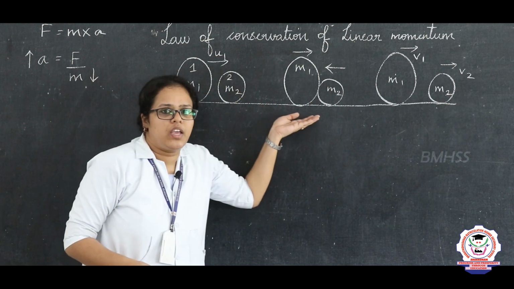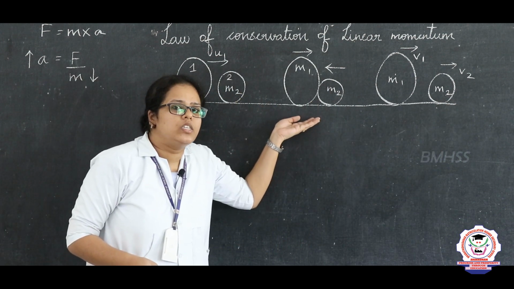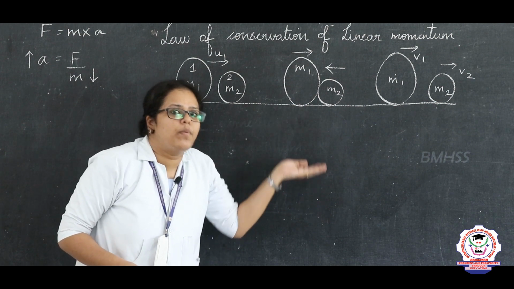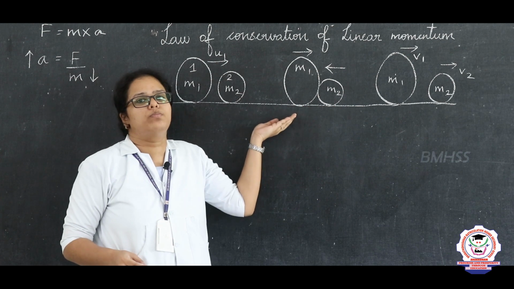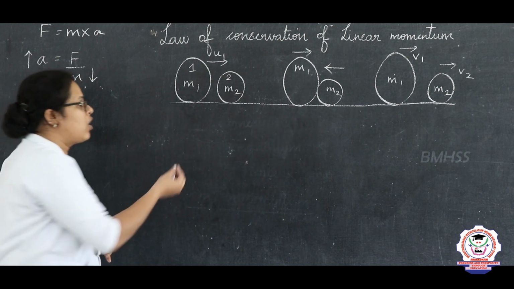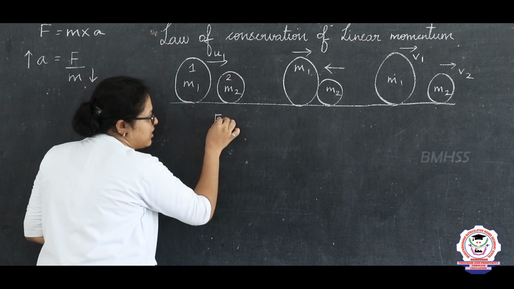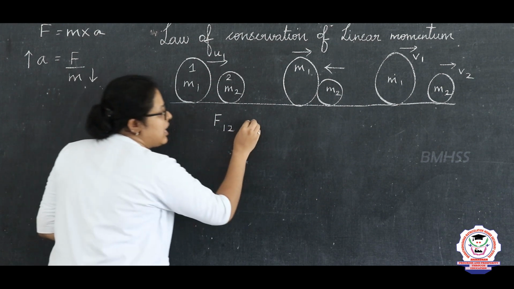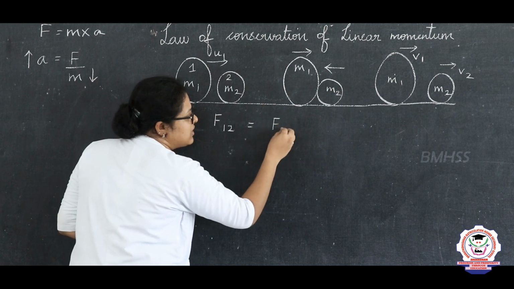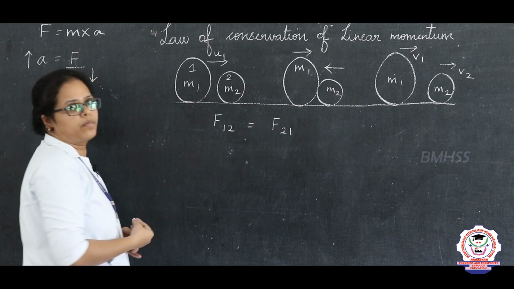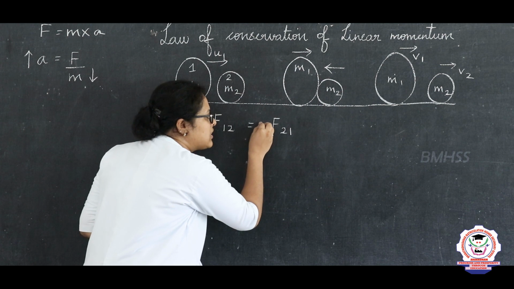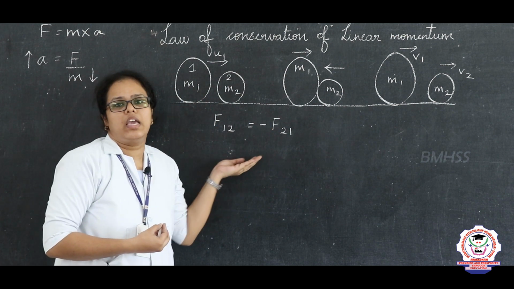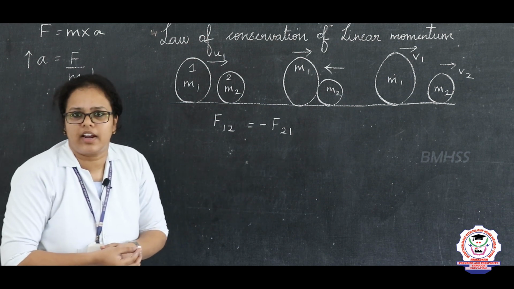Here what we have seen is that object 1, which is moving at higher speed, tends to reduce its speed because of the force exerted by object 2. So according to Newton's third law, the force exerted by the first object on the second object is equal to the force exerted by the second object on the first object. But the direction of the force is opposite. So both the forces are equal but opposite in direction.